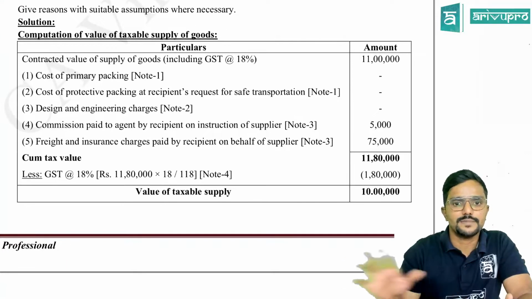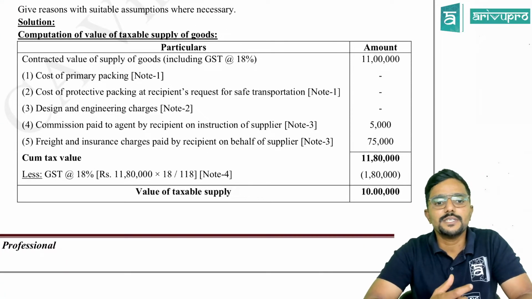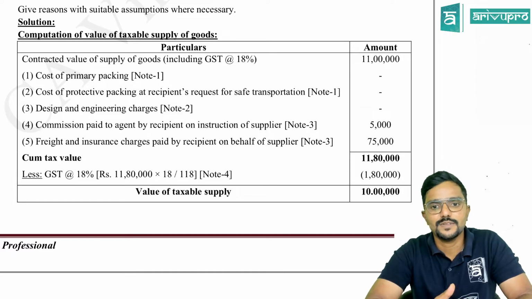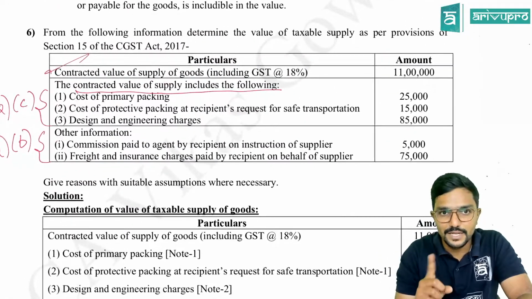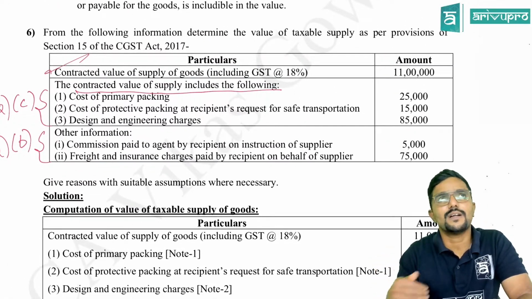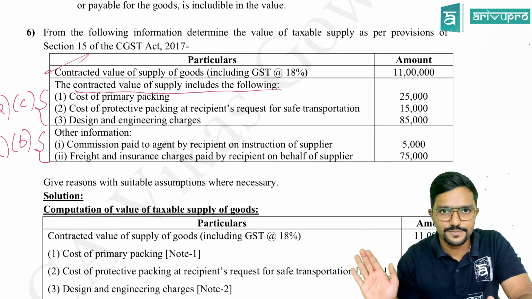Okay, these three items done. Next, commission paid to agent by a recipient on instruction of supplier, 5,000. Should we add? Yes. And it is not inclusive. Please be careful. It is given as a separate point. You can see other information. So this is not already included in the contracted value, guys. Clear?